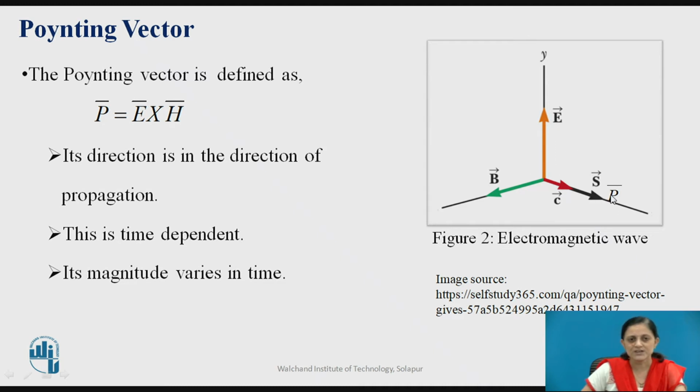The Poynting vector is defined by the P bar vector, or it can also be defined by the S bar vector. The P bar vector is given by the cross product between the electric field and the magnetic field. The direction of this Poynting vector is in the direction of propagation of the wave. The Poynting vector is time dependent, and its magnitude varies with time.